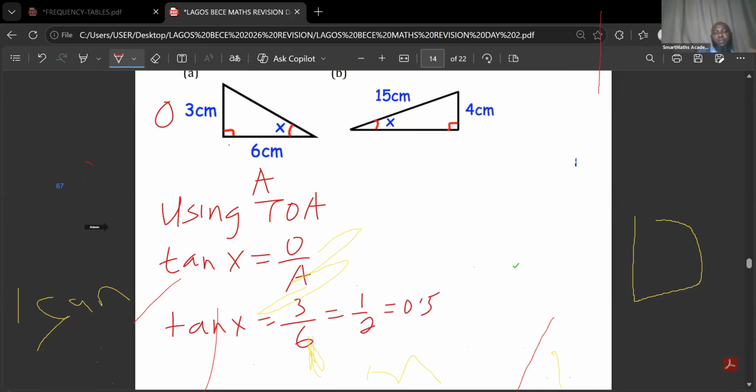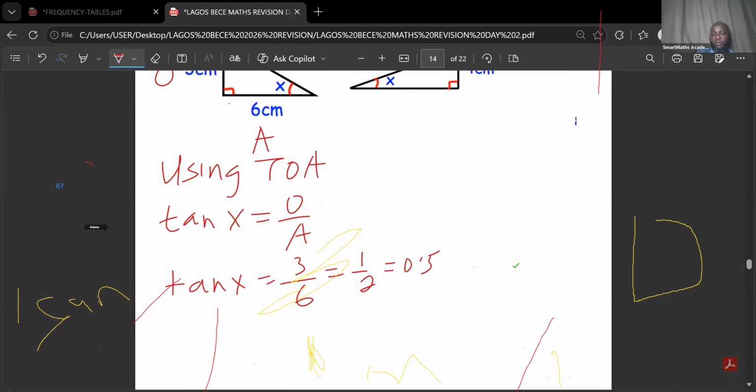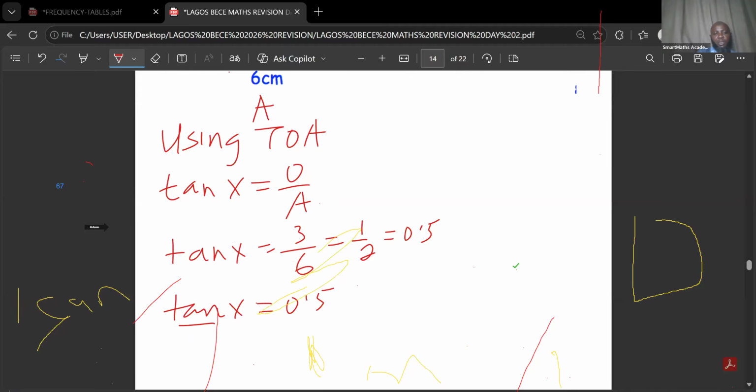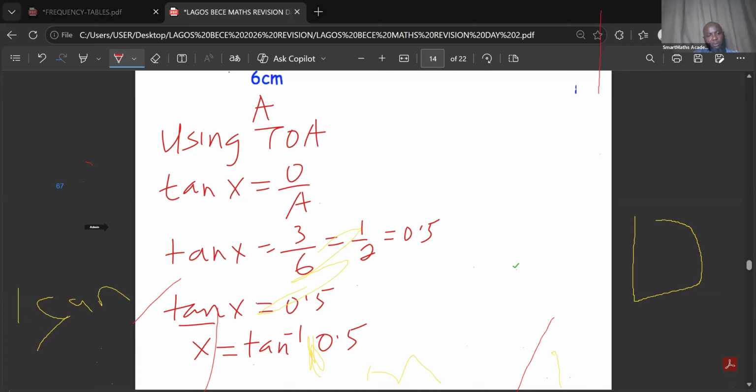Now, in this case, what we are looking for is x, not tan x. Let me write tan x equal to 0.5. So we are now going to take the tan to the other side. X will remain here. So that is going to be arctan, so it's going to be tan raised to negative 1 of 0.5. Let me see if my calculator will work on the screen. It's not coming up.